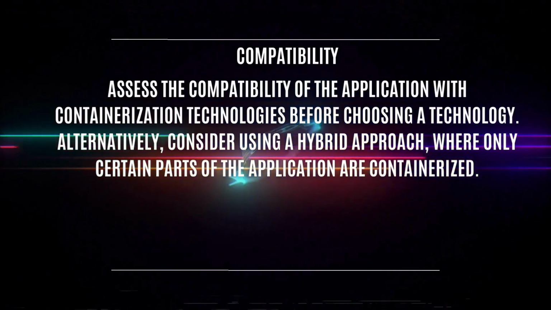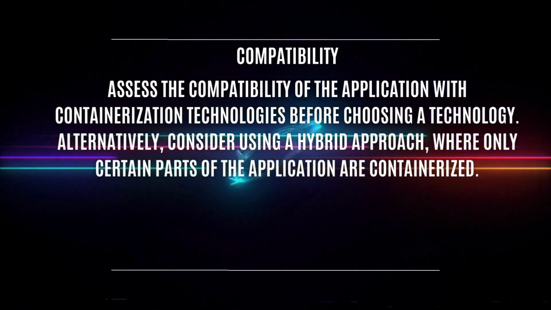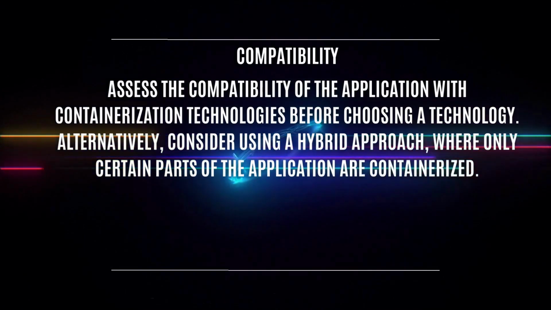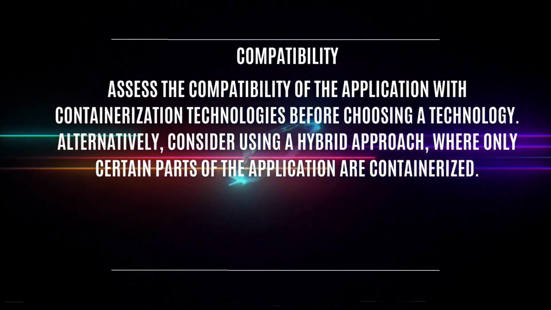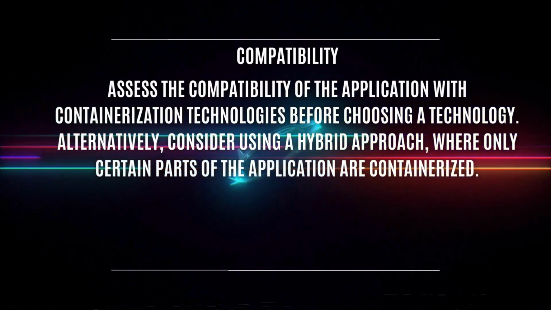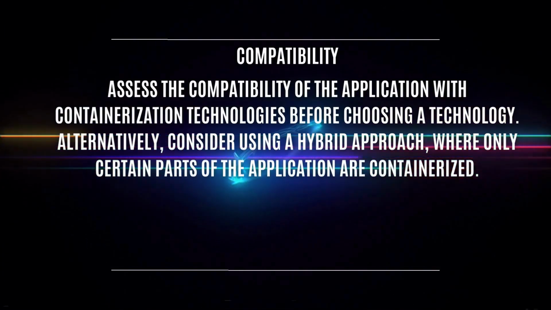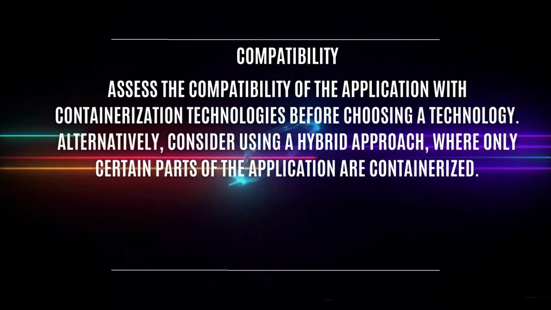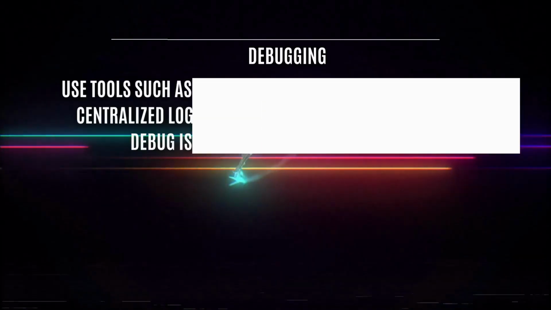Let's move on to compatibility. What we have discussed for compatibility is that Docker may not be compatible with all applications and environments. For example, some legacy applications may not be compatible with Docker. They require significant modification of the code to run in a containerized environment. So how can this get fixed? Assess the compatibility of the application with containerization technology before choosing a technology. An alternative is to consider using a hybrid approach where only certain parts of the application are containerized, so you don't have to containerize the entire monolithic app.